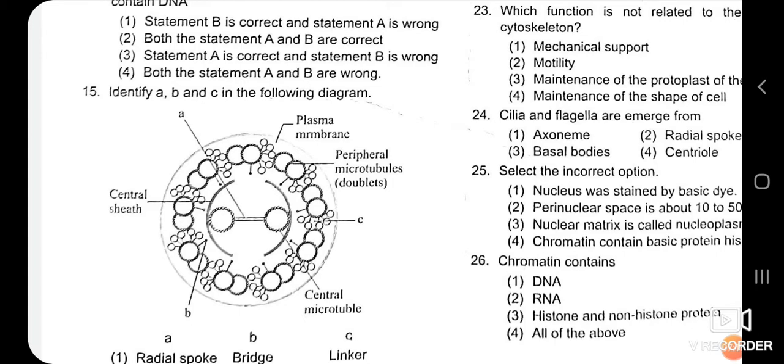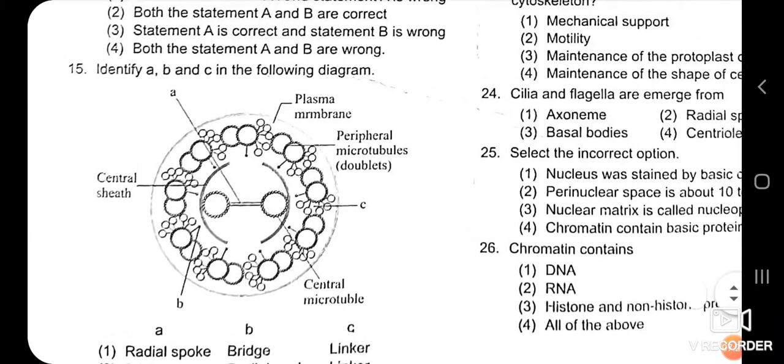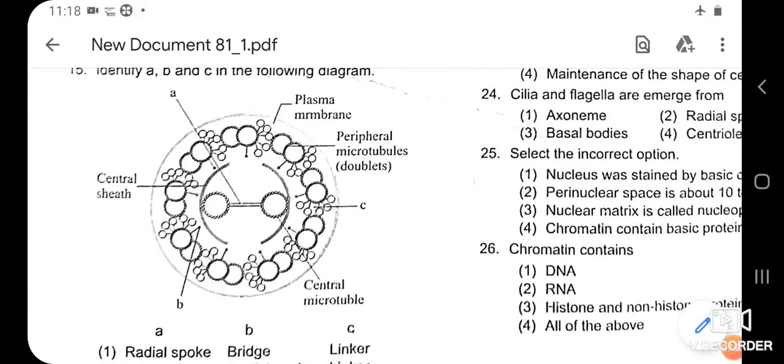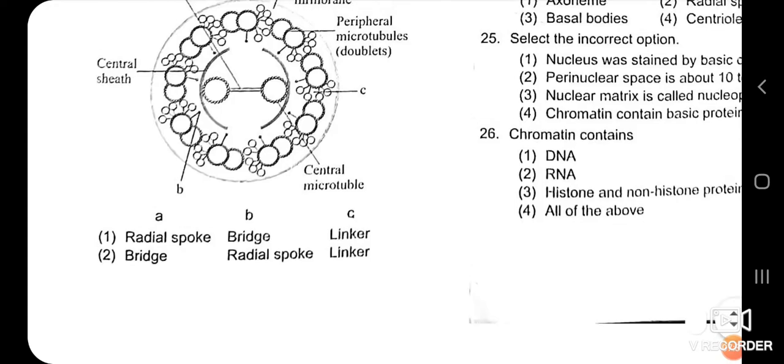Okay, then B is the radial spoke, then C1. Here bridge, radial spoke and C1 are called a linker. So the correct option is the second, bridge, radial spoke and linker.